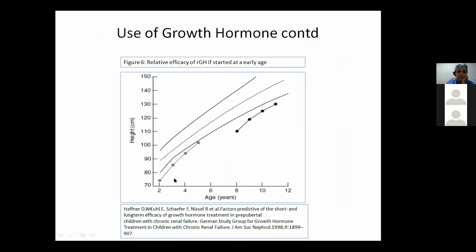Then here, use of growth hormone was seen in two patients. One where growth hormone was started at an earlier age, at 2 years, and one where it was started at 8 years of age. Here we see that in a span of around 3 years, the catch-up achieved is better for the patient where the growth hormone was started earlier, that is at 2 years, as compared to the patient of 8 years of age.